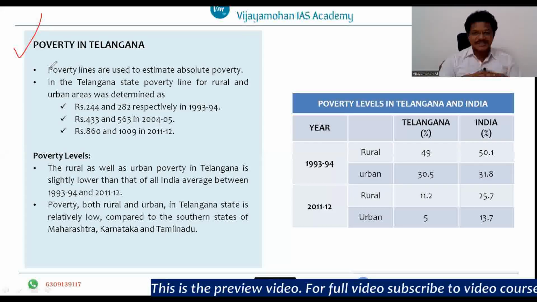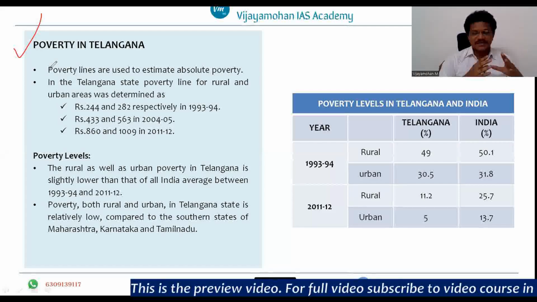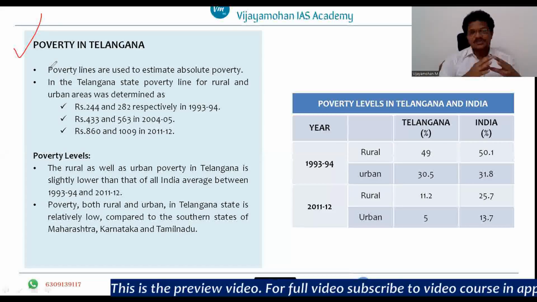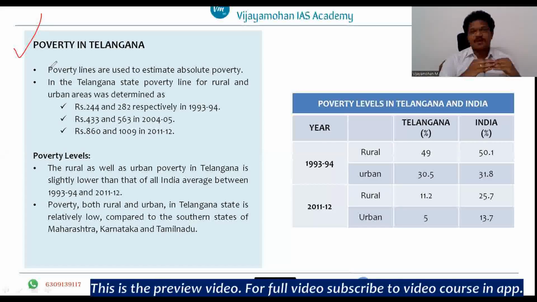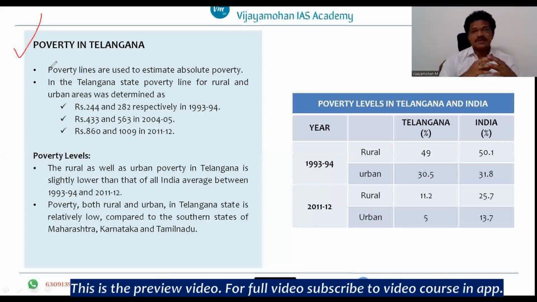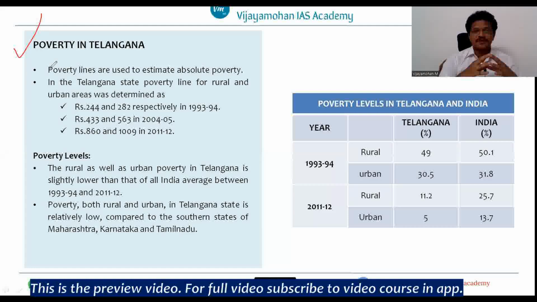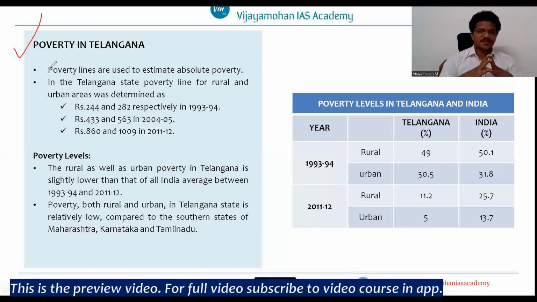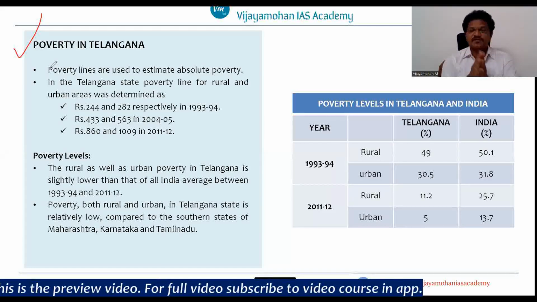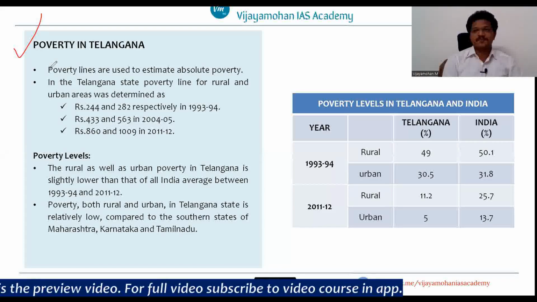So what are the trends of poverty in Telangana? What are the different ratios, or percentages, of poverty that you can observe in 1993-94, 2004-05, and 2011-12? Specifically, we will see 1993-94 and 2011-12.